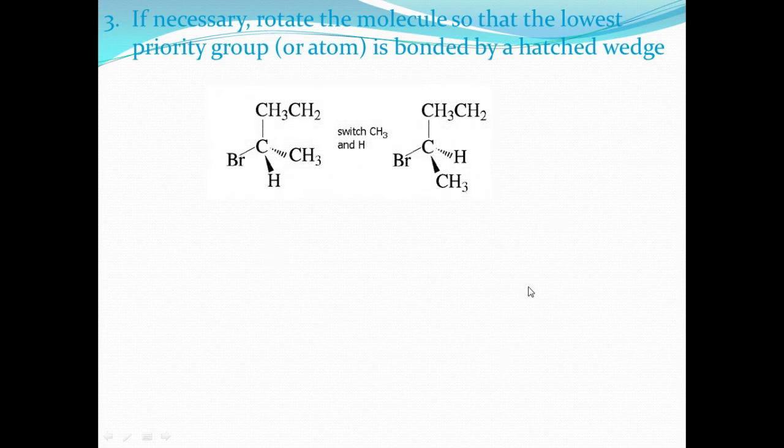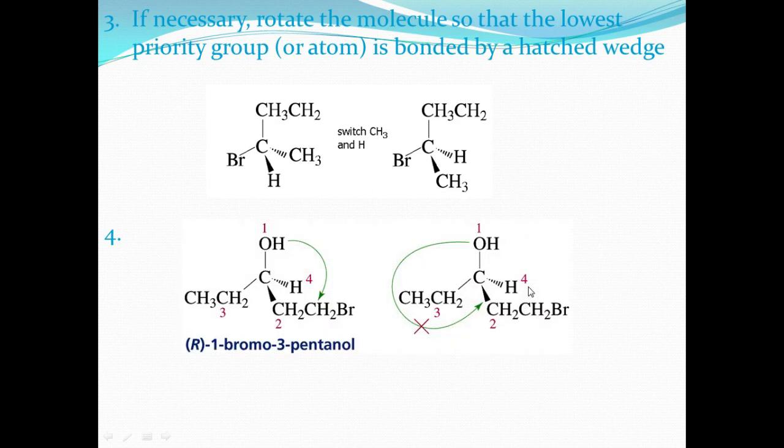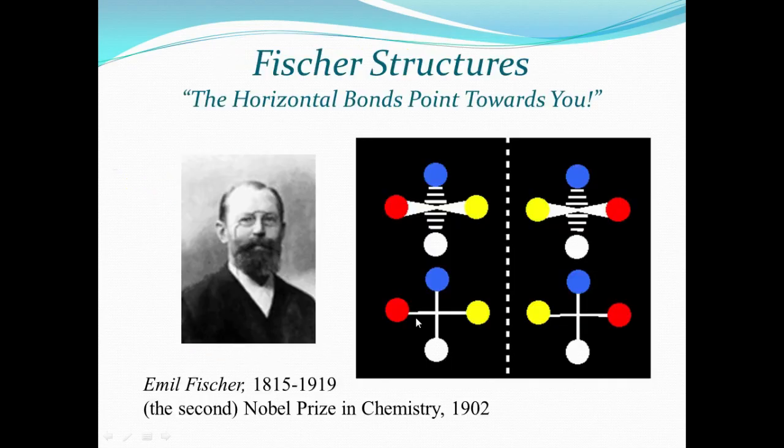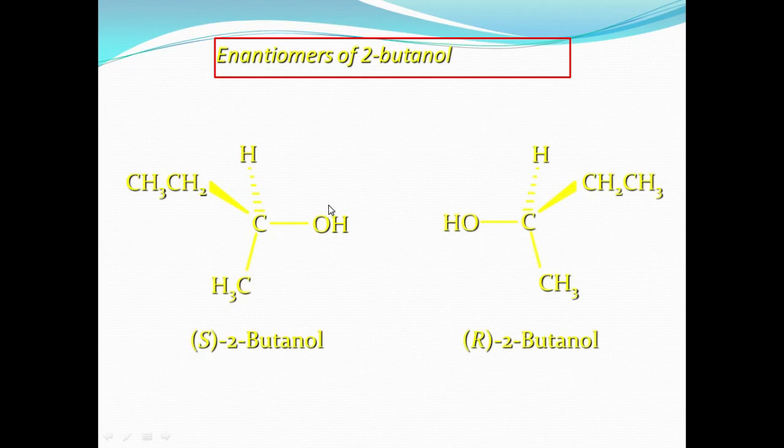Right? So if you find this out based on the CIP rule, you can find out cis-trans isomerism, right? Cis-trans isomerism, enantiomeric isomerism. So this is simply called a dashed wedge line. With the dashed wedge line you can easily find S-2-butanol and R-2-butanol. But this is totally complicated for finding out the RS configuration.